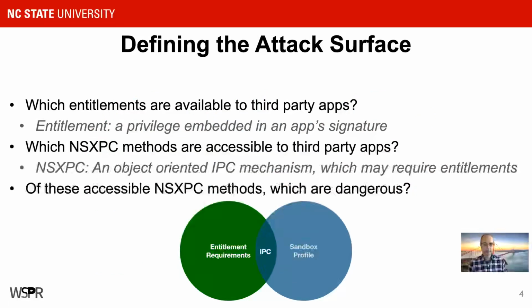One of the problems we need to solve is determining which entitlements are available to third-party applications. And at this point, I'll define what an entitlement is. It's basically a privilege embedded in an app signature. It's very similar to Android permissions, if you're familiar with those already.